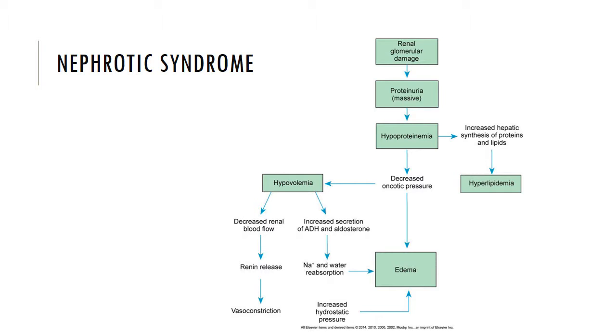When the fluid shifts, it causes hypovolemia, which stimulates the renin-angiotensin system, resulting in the secretion of ADH and aldosterone. Then hypercoagulability occurs because of changes in the child's coag factors. The stressed liver starts increasing synthesis of lipoprotein, which causes hyperlipidemia.